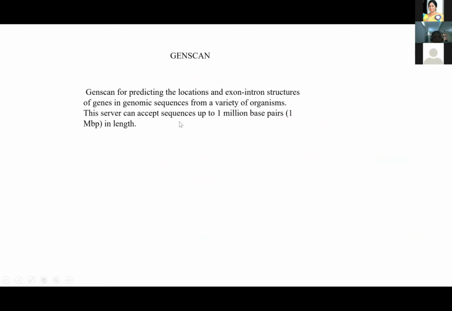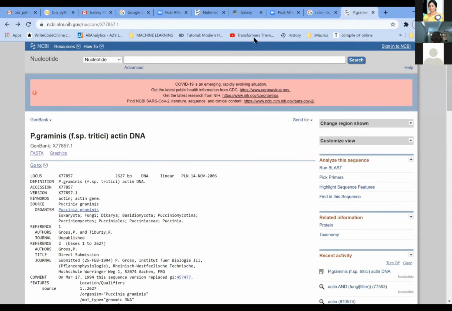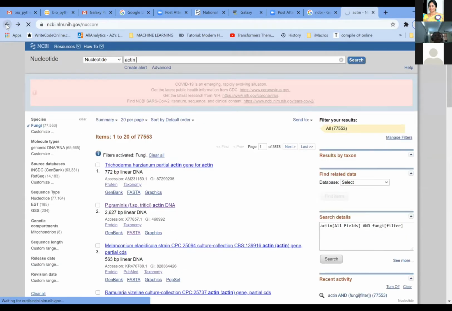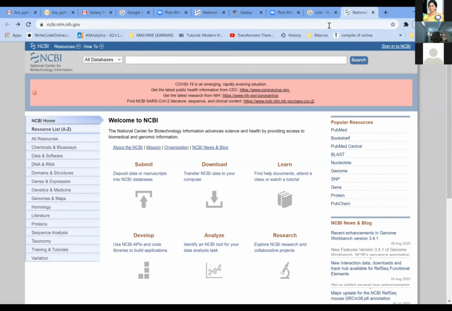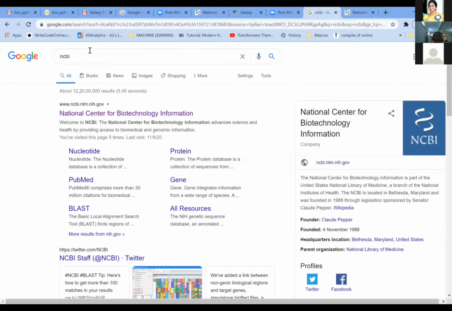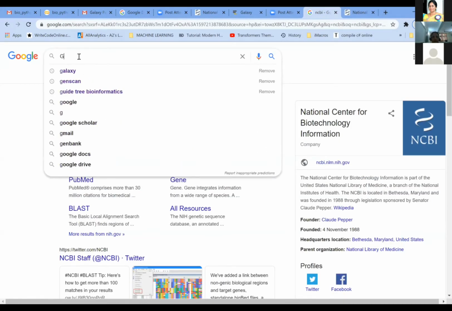So now I'm going back into the NCBI window. Okay, here let us go back to our main Google site. In this, I'm going to just type GenScan.